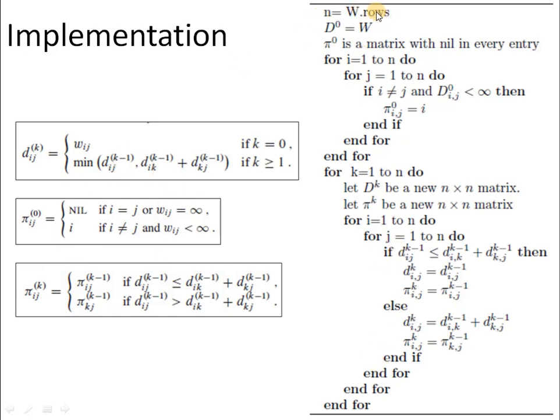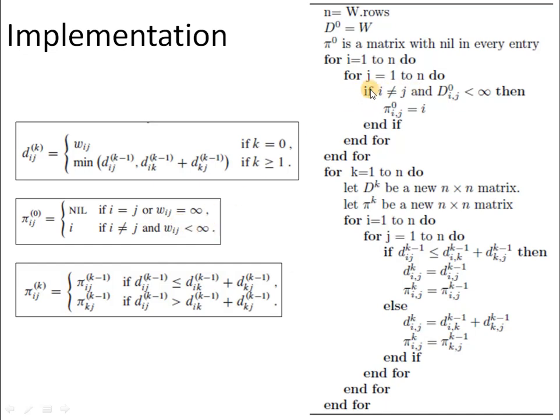At the start, we have to do the initialization. W is an n cross n weight matrix. N is nothing but the total number of rows, which is the total number of vertices present in the graph. And then during initialization, the distance matrix will be equal to the weight matrix only. Now we have to compute the predecessor matrix, that is pi, using the equation which we have already discussed. So we have initialized all the entries to null and we have to compute the entries of the predecessor matrix only if i is not equal to j and a weight value exists.